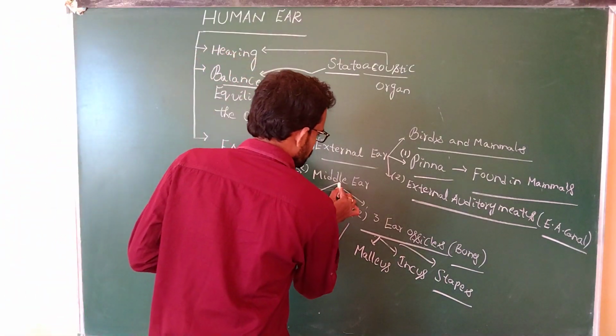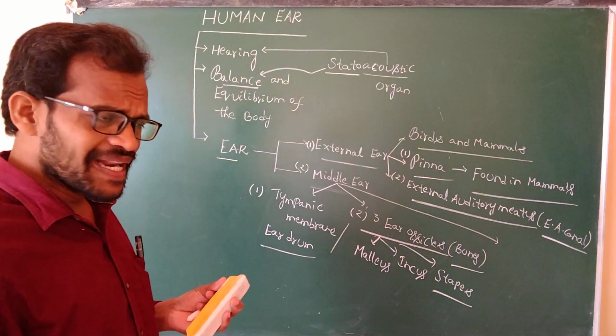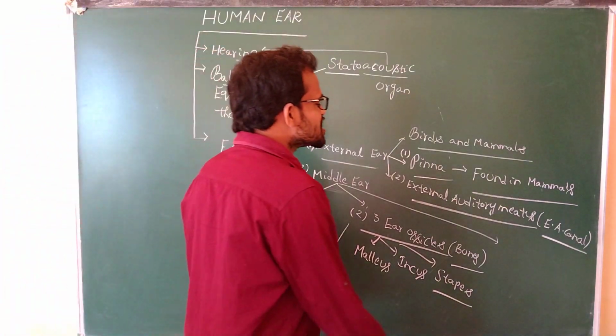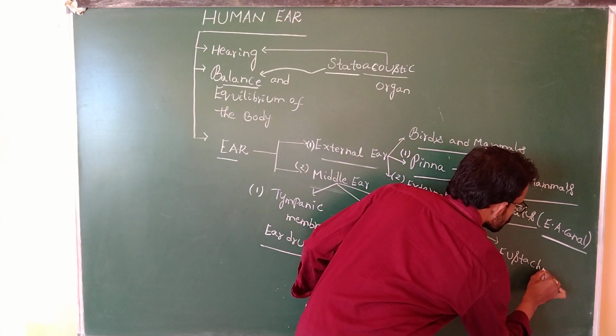The next important part of the middle ear is known as the eustachian tube. What is the part? Eustachian tube.